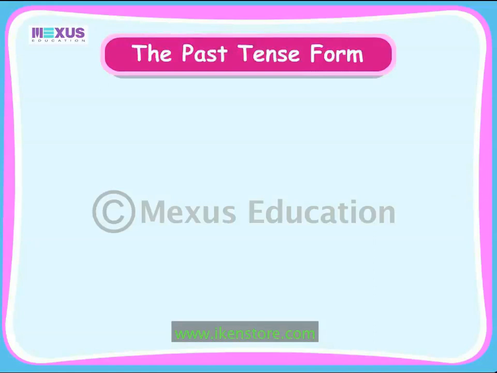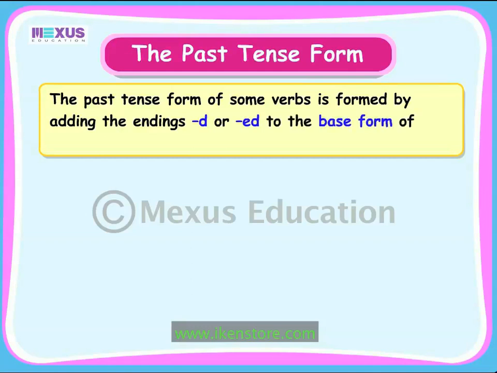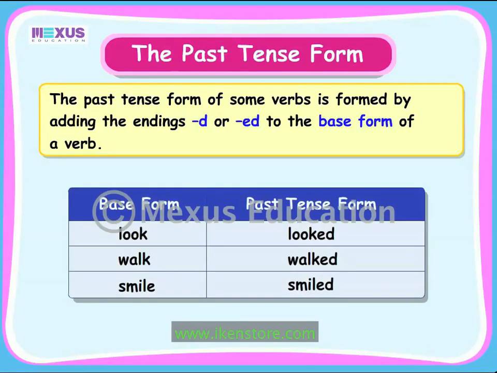Now, let us look at the past tense form of the verb. The past tense form of some verbs is formed by adding the endings d or ed to the base form of a verb. Look at the following table illustrating the base form and the past tense form of the verbs. The verb look in its base form becomes looked by adding the ending ed. Similarly, the verb walk becomes walked by adding the ending ed. The verb smile in its base form becomes smiled by adding the ending d.